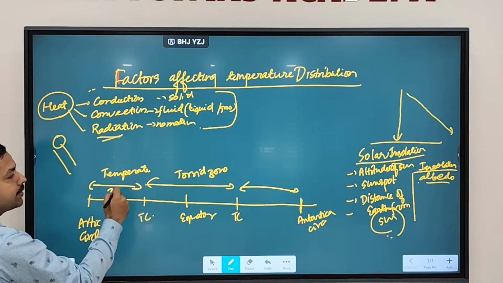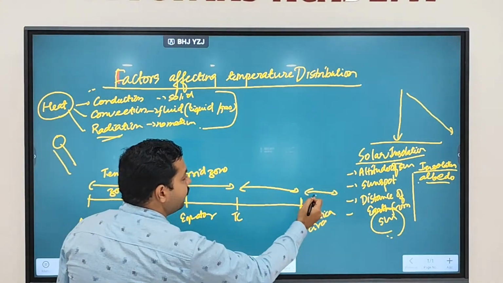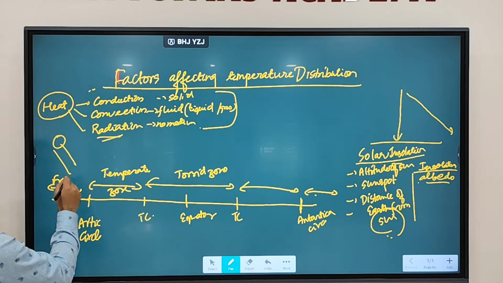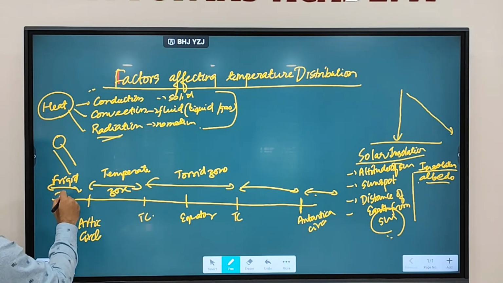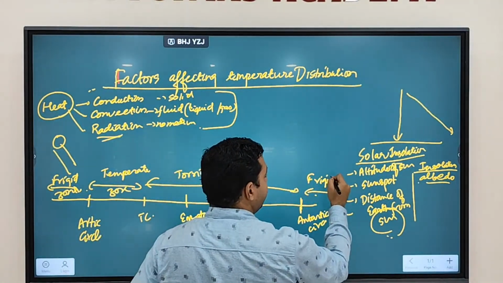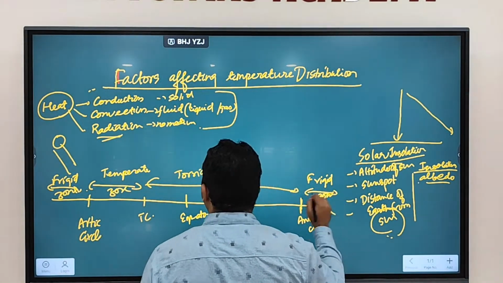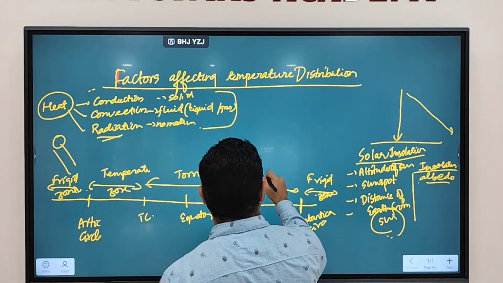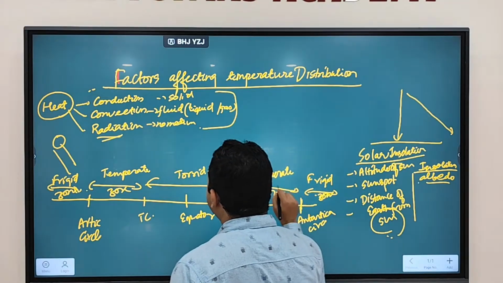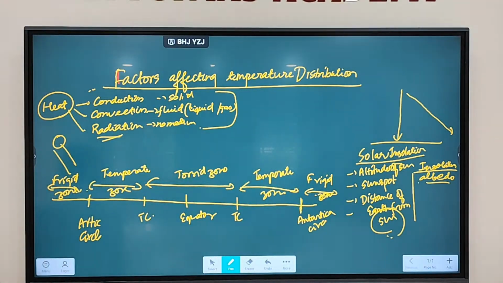And beyond this region, we have which zone? Frigid zone. Fine. So this part we have discussed. So why do you see there is a difference in temperature at different parts of Earth? Why is this temperature difference varying? Why do you encounter three different zones: torrid zone, temperate zone, frigid zone? Why are you encountering these zones?